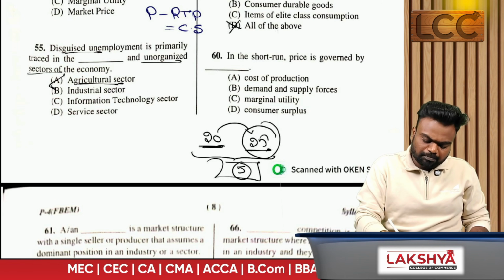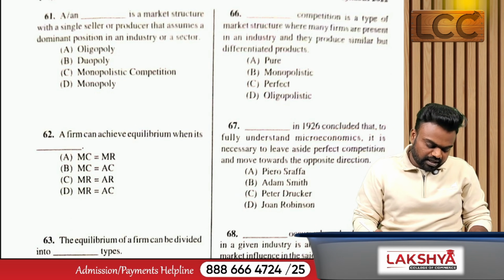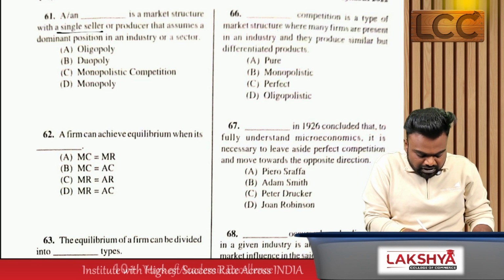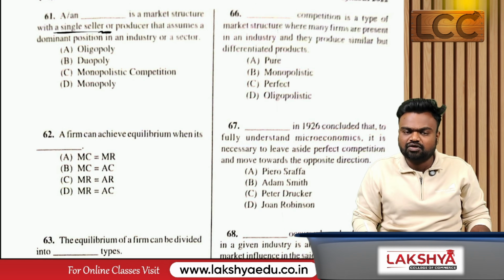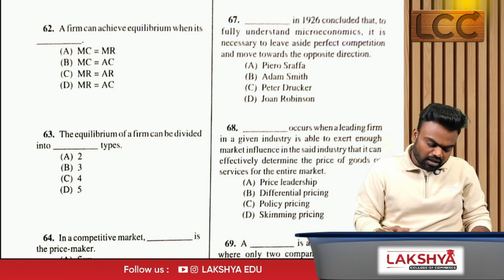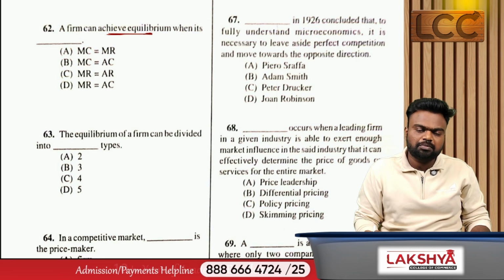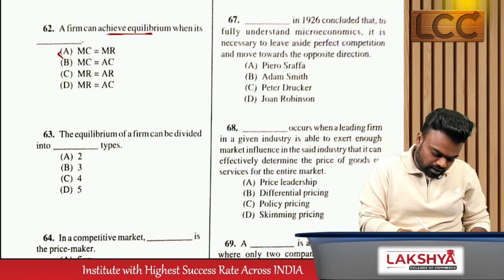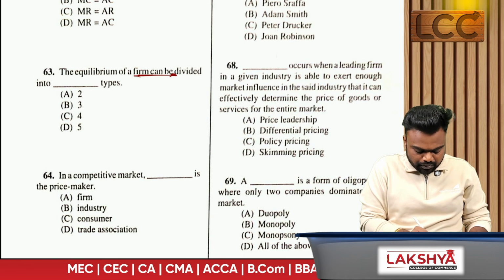In the short run, the price is governed by demand and supply. Next, a dash is a market with a single seller. Sir, what is a market that consists of a single seller? Monopoly. Option D. A firm can achieve equilibrium. So, sir, tell me what is the condition of equilibrium? MC is equal to MR, MC curve cuts MR from below. So, option A. Next, the equilibrium of a firm can be divided into dash types.